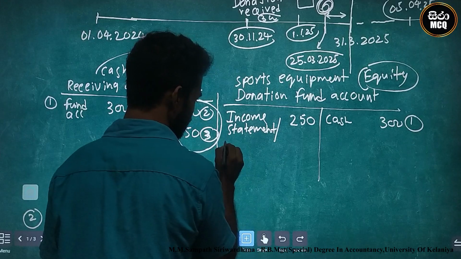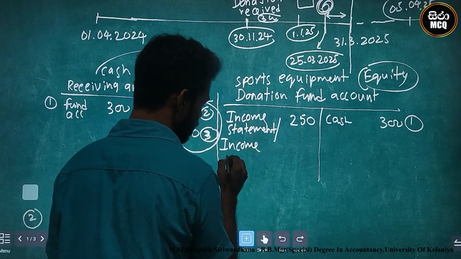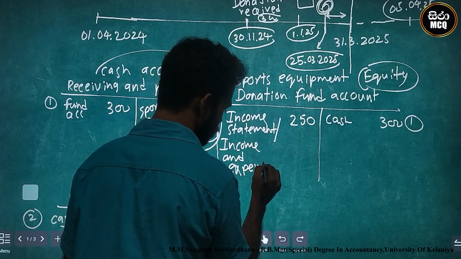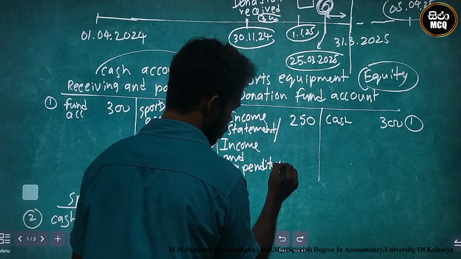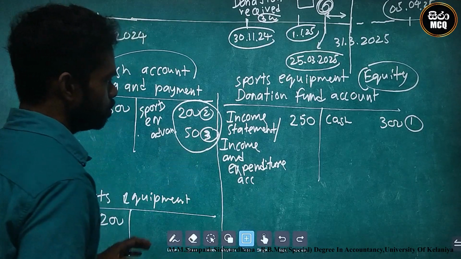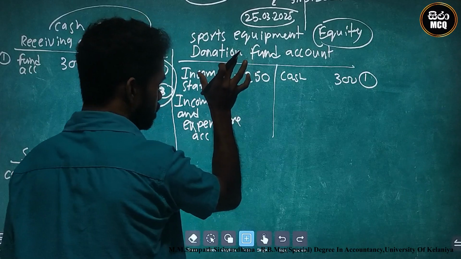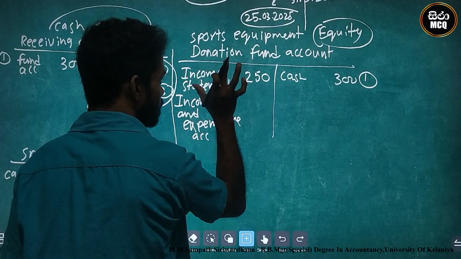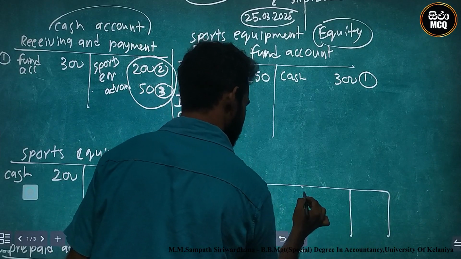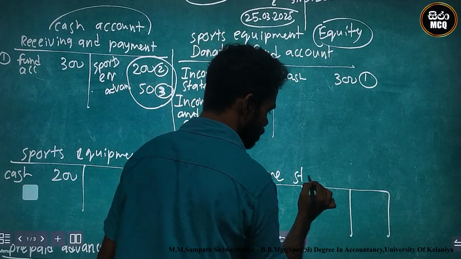And we can also write income and expenditure account, income and expenditure account. At that point, the final result is debit to the donation fund account and credit to the income statement account, meaning you prepare the income statement.